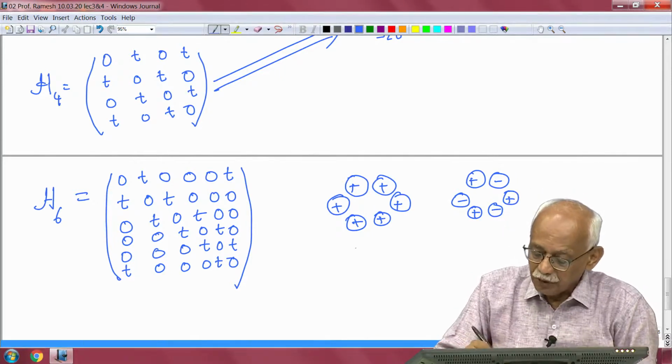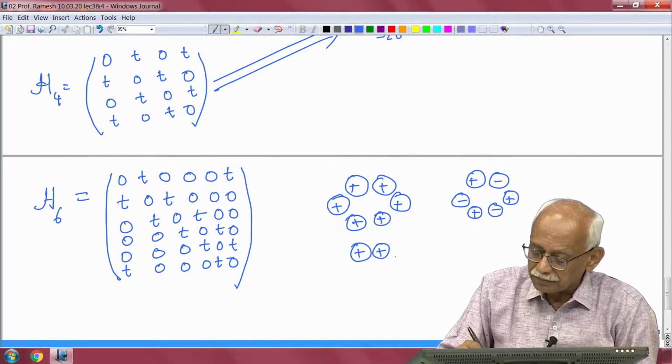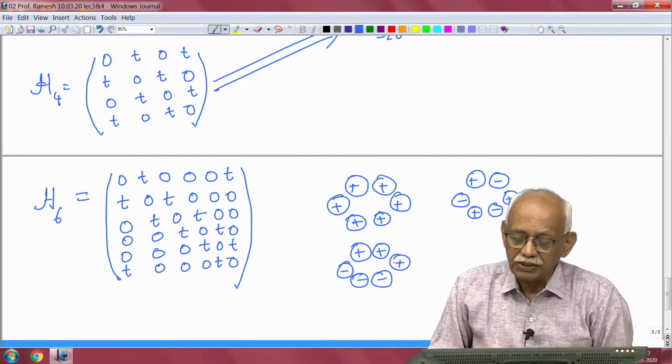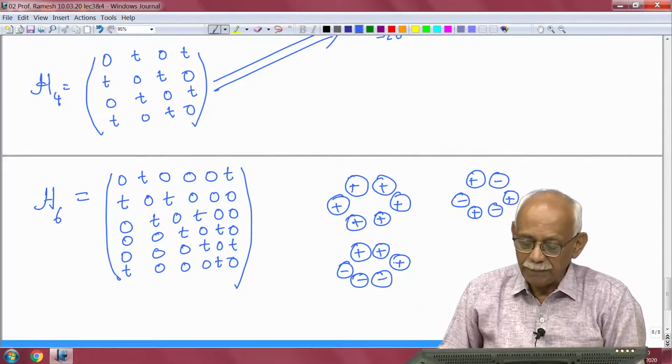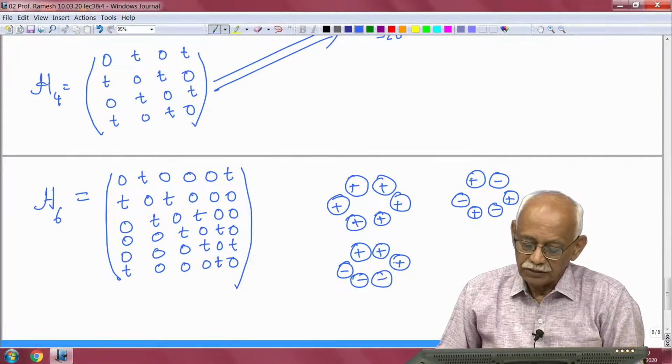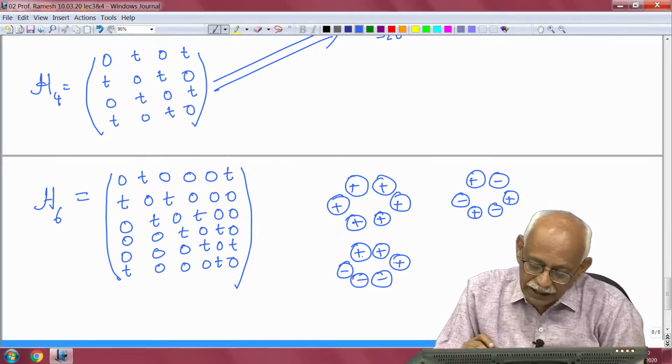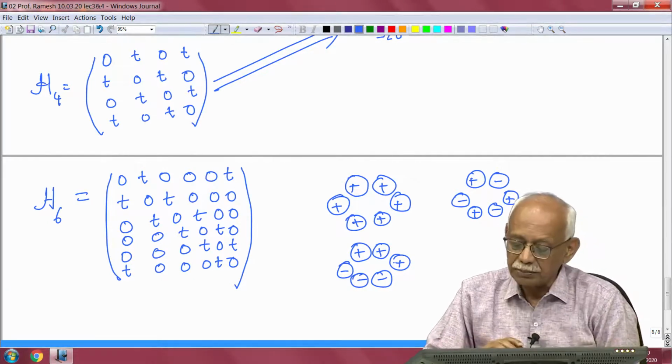For example, you can write down plus plus plus minus minus minus. I think this will correspond to 0 energy in a way. Sorry, this will not correspond to 0 energy, because I have to be very careful in actually looking at the sizes of the orbitals.